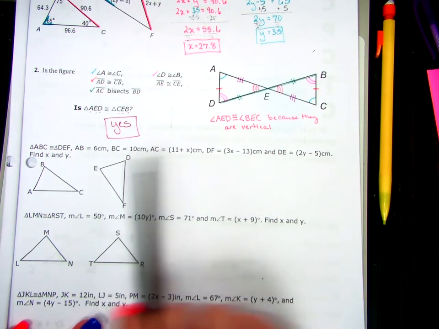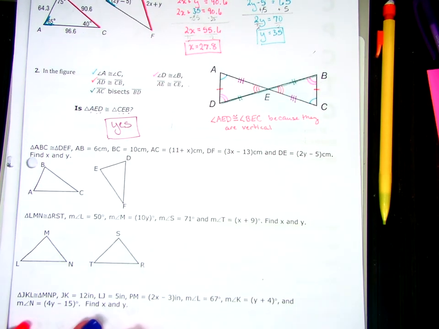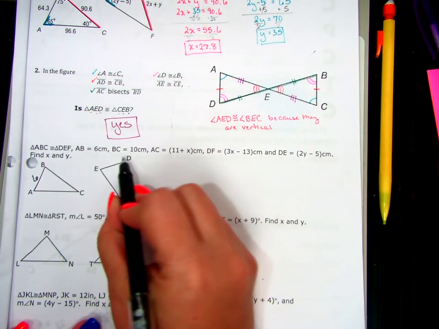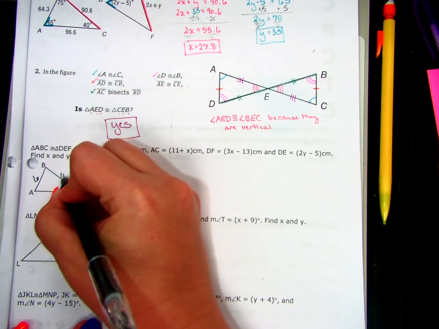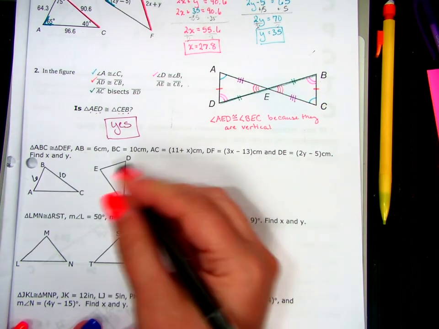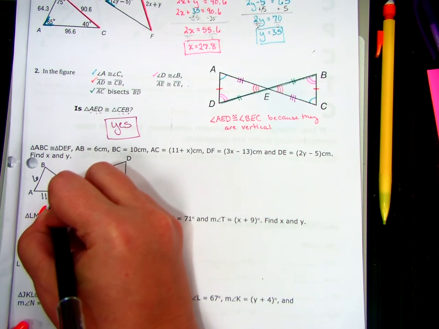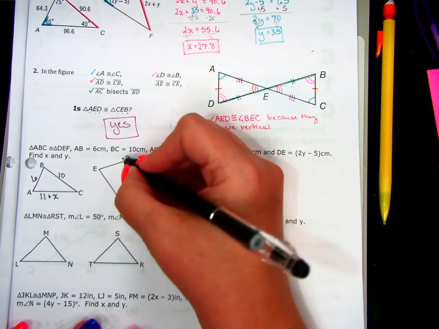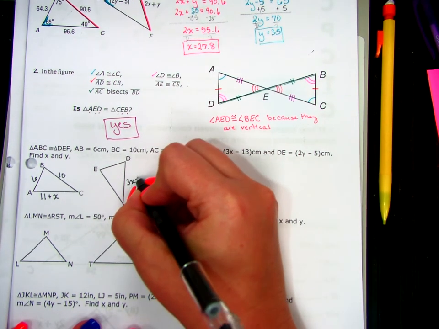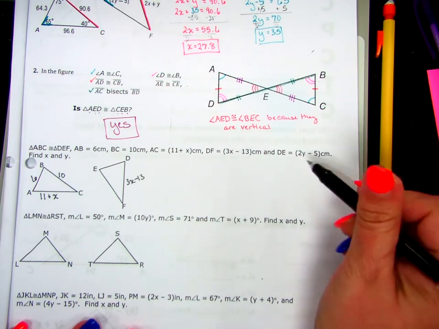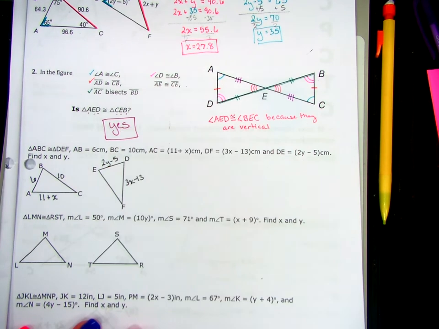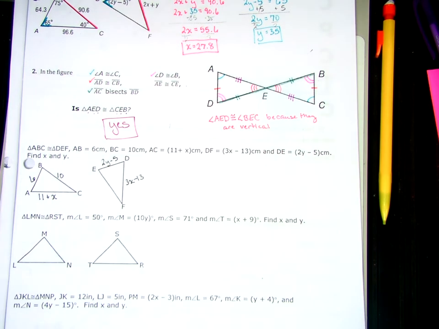I'm not going to worry about the centimeters because they're all centimeters, so I don't have to worry about changing any conversions. AB is 6. I'm going to mark that. BC is 10. AC is 11 plus x. DF is 3x minus 13. DE is 2y minus 5. And that's all the information they gave me.